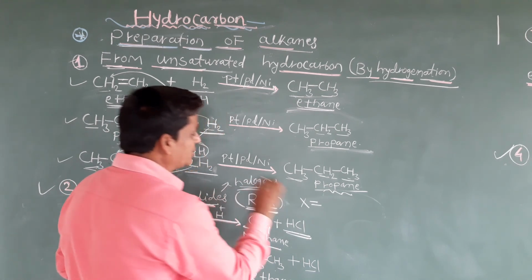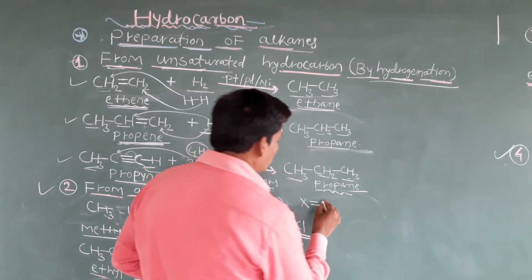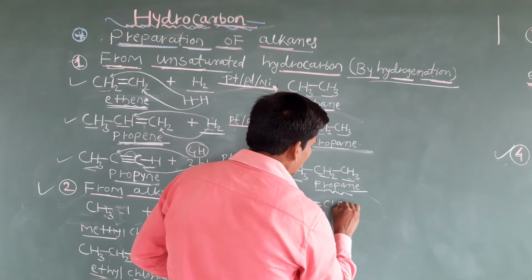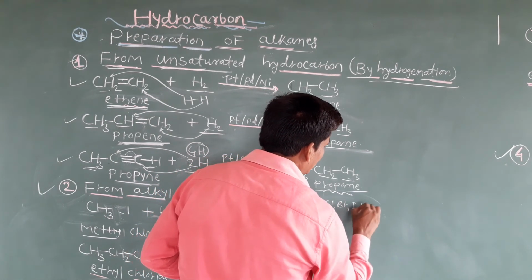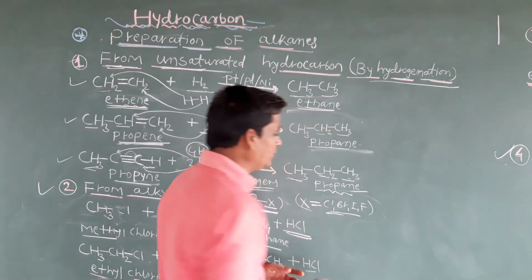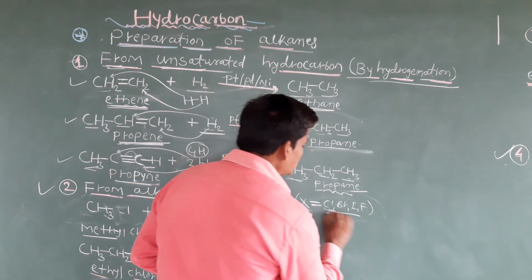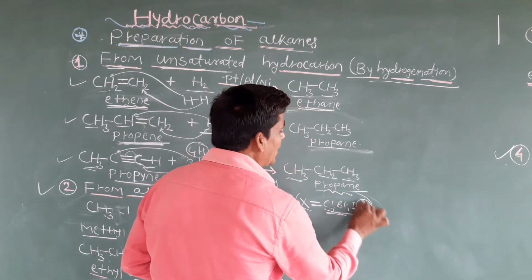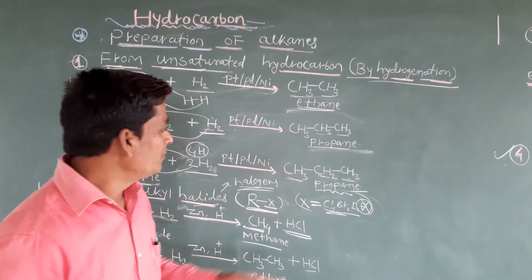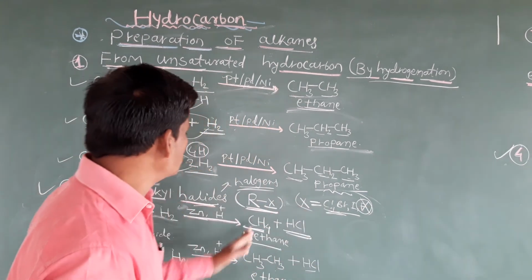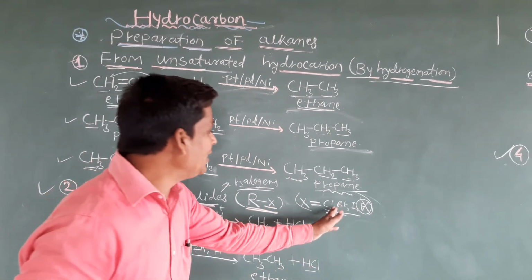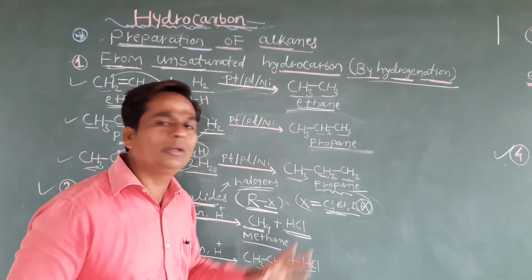They are present in group number 17 of the periodic table, like chlorine, bromine, iodine and fluorine. So these are the halogens. Generally we can use any, but mostly we use only 3 halogens: chlorine, bromine and iodine. Fluorine we can't use because it is very toxic. Mostly we use these 3 halogens. So instead of this X, we can use any one of these three.